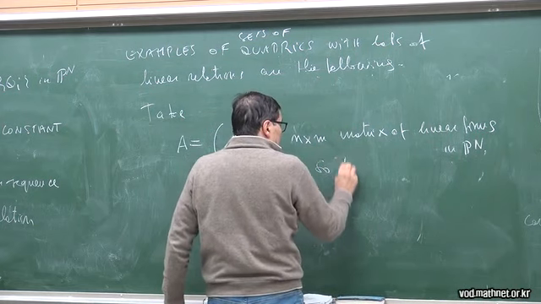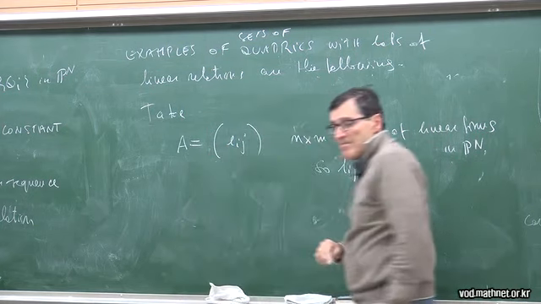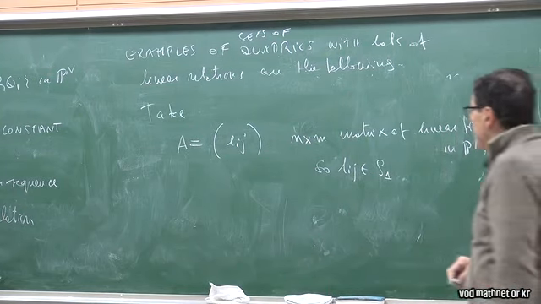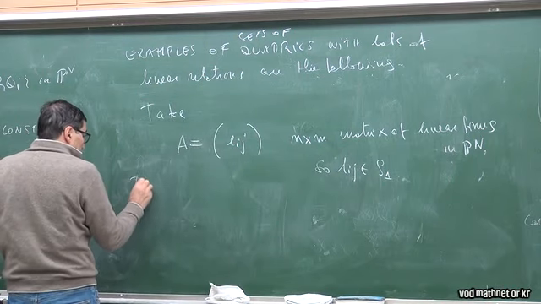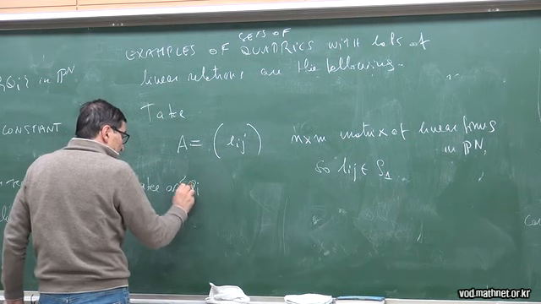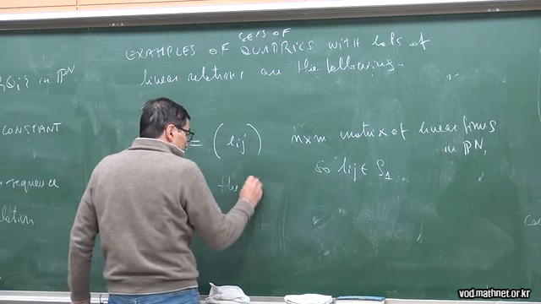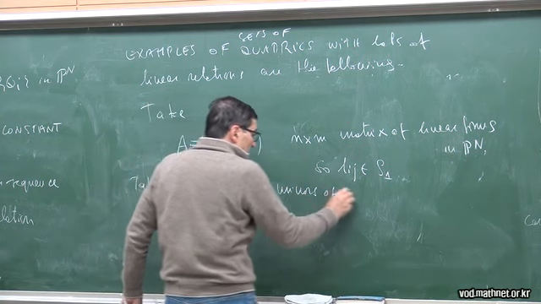So Lij belongs to S1. Okay, now take as Qi's the 2 by 2 minors of A.